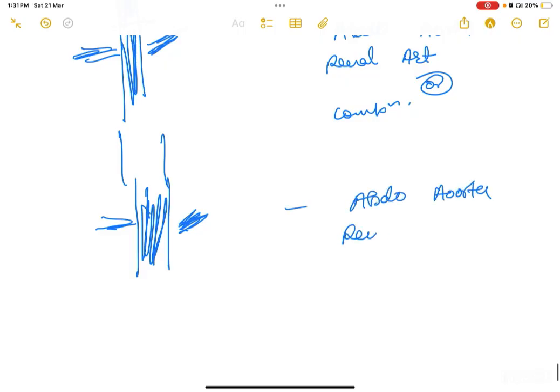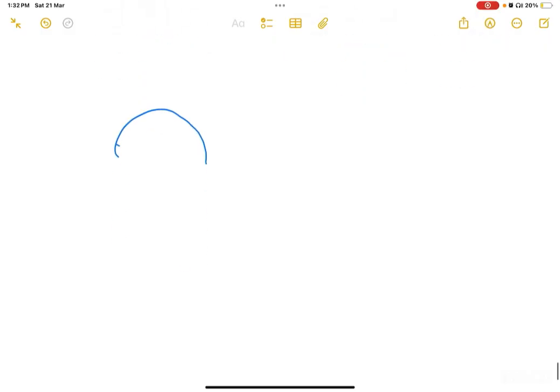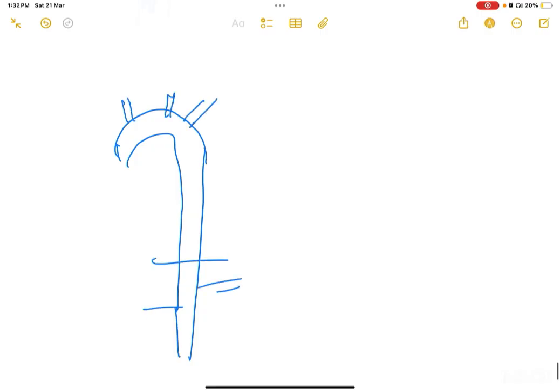And in type 5, you would get everything, the entire aorta and its branches.